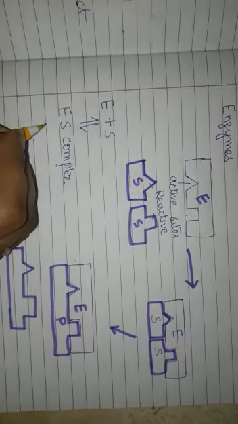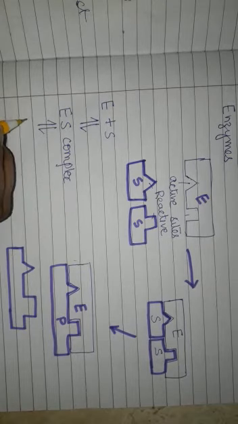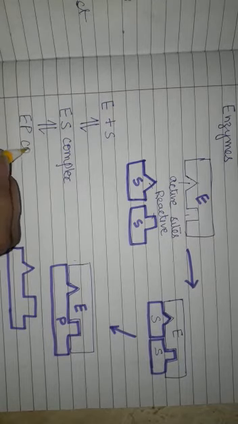Now the old bonds between the substrate molecules are broken and new bonds are formed. What has formed now? This is the enzyme product complex. The enzyme substrate complex undergoes a series of reactions and then forms the enzyme product complex.